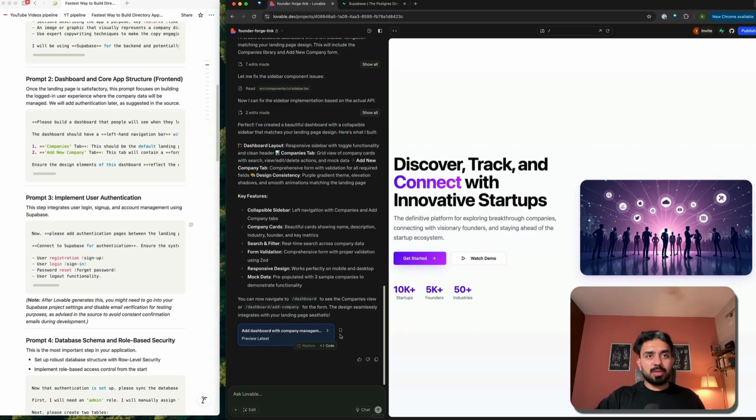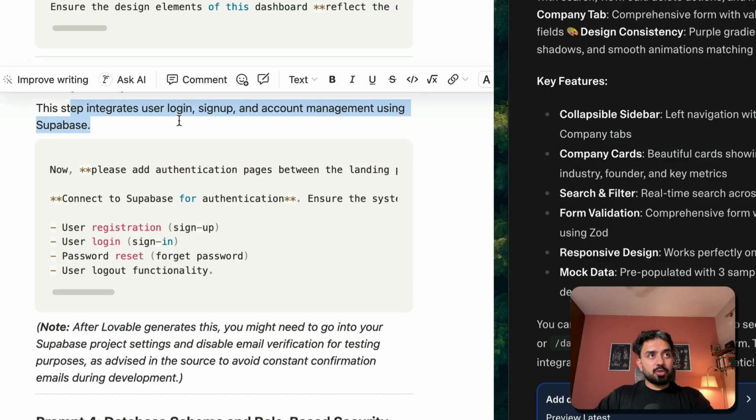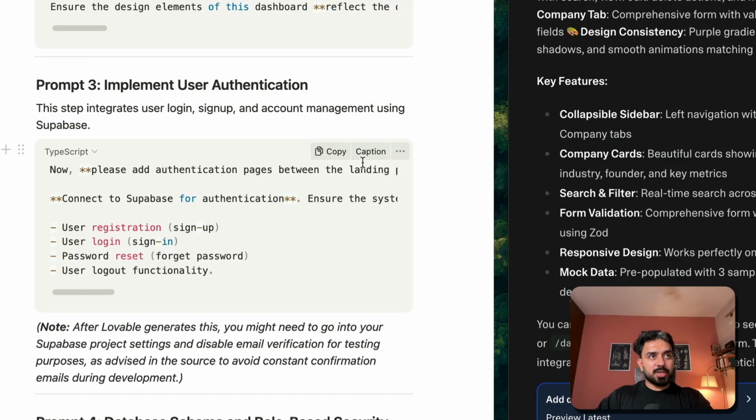So this has started to add all of these features now. Add dashboard with company. Okay, preview latest. Although we'll not be able to see this once we run all of these prompts, the left panel and all of those things. So right after this, we'll add authentication. Now, the next step is we'll integrate user login, sign up, account management using Supabase.